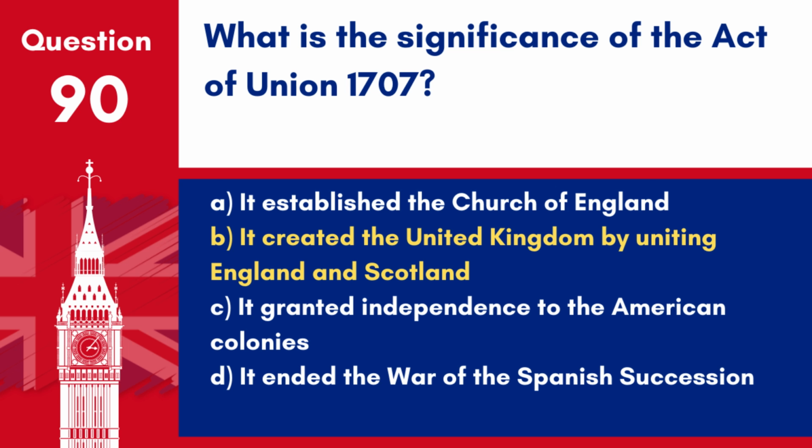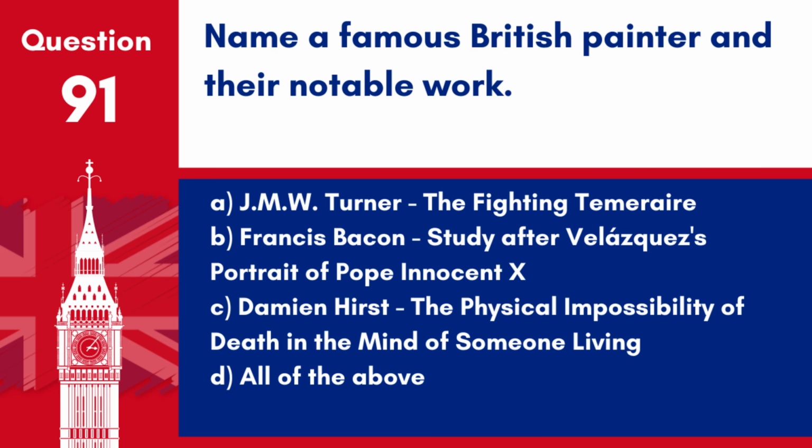The Act of Union 1707 was significant for merging the parliaments and governments of England and Scotland into one, forming the United Kingdom of Great Britain. Question 91. Name a famous British painter and their notable work. A. James Turner, The Fighting Temeraire. B. Francis Bacon, Study after Velasquez's portrait of Pope Innocent X. C. Damien Hirst, The Physical Impossibility of Death in the Mind of Someone Living. D. All of the above.